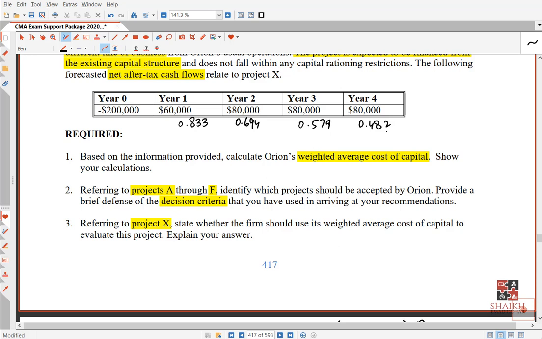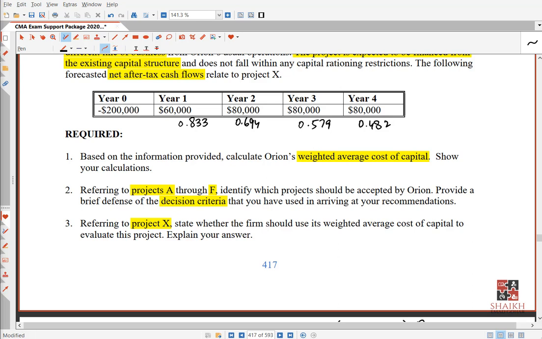So you will multiply 60,000 with 0.833 plus 80,000 into 0.694 plus 80,000 into 0.579 plus 80,000 into 0.482. This total is called the present value of future cash flows, because these are future cash flows, 1, 2, 3, 4. Now this is not net present value. How to get net present value? You will minus the initial investment, which is how much? 200,000. Okay, so tell me how much is coming. Very nice. Minus 9,620.